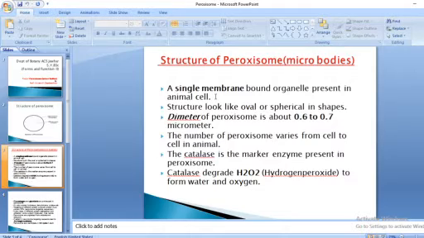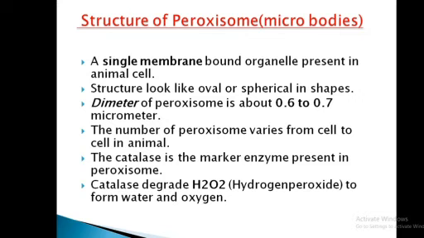In the case of plants, the peroxisome is in the form of glyoxysomes. The structures look oval or spherical in shape. The diameter of a peroxisome is about 0.6 to 0.7 micrometer.